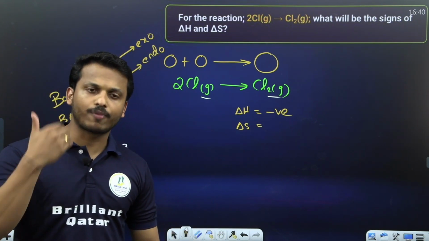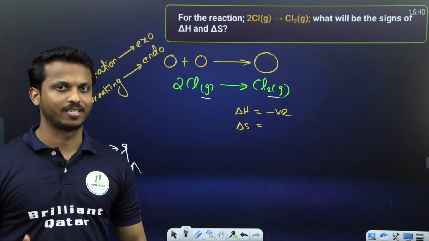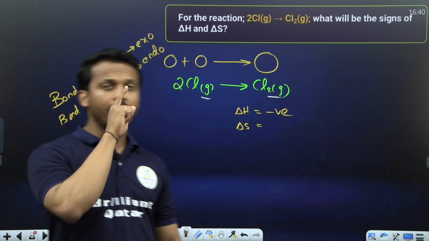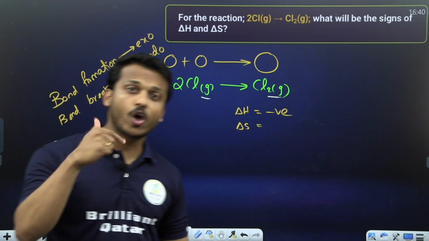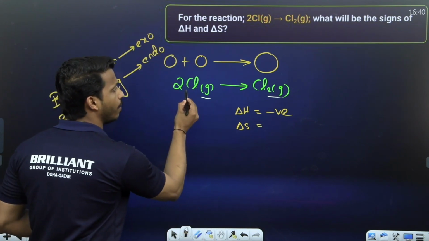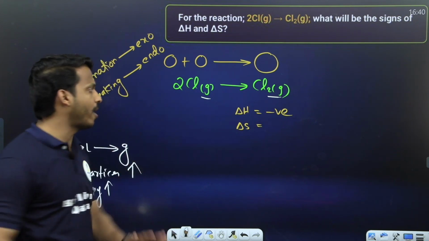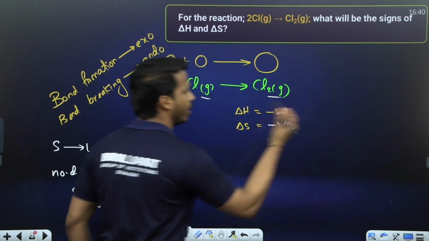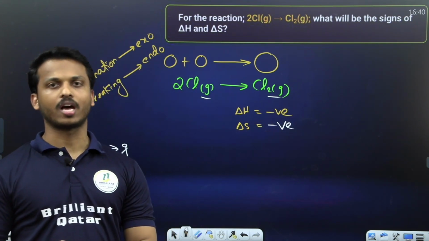As the state changes from solid to liquid or liquid to gas, entropy increases. Second thing, if the state is the same, check the number of particles. More particles mean more entropy. See here, 2 chlorine becomes 1. Here the number of particles decreased. Number of particles decreased means entropy is also negative. So as per this case, entropy and enthalpy both are negative.